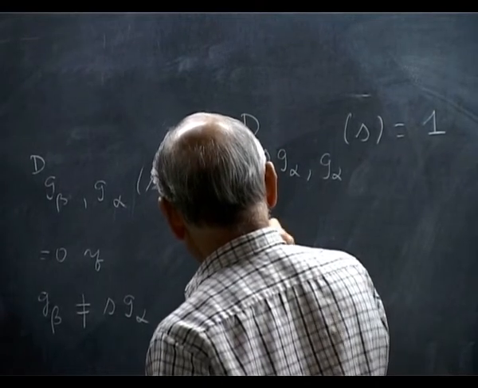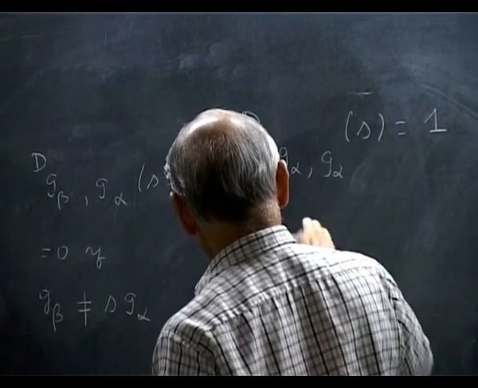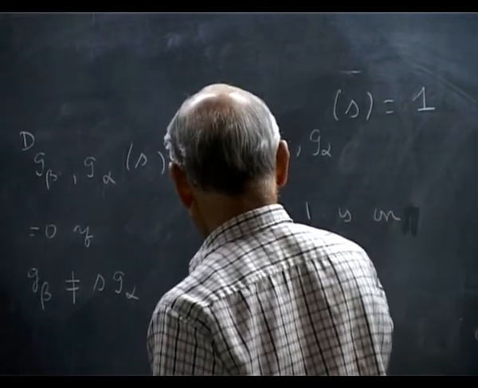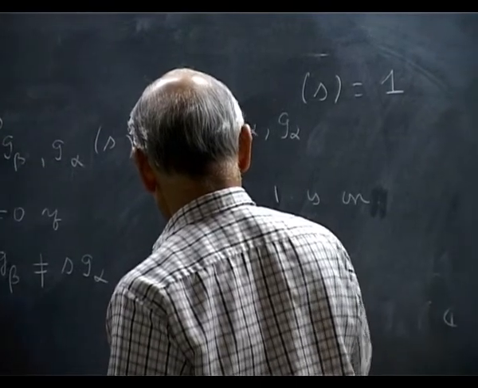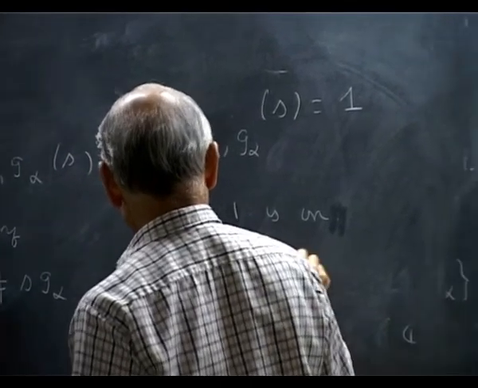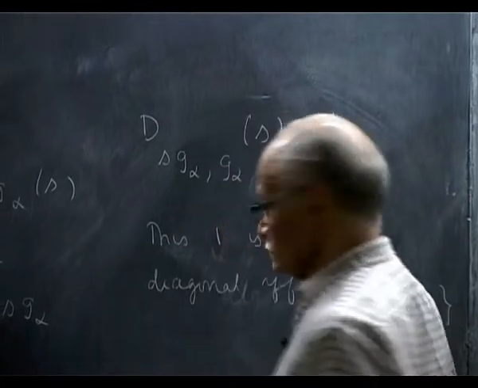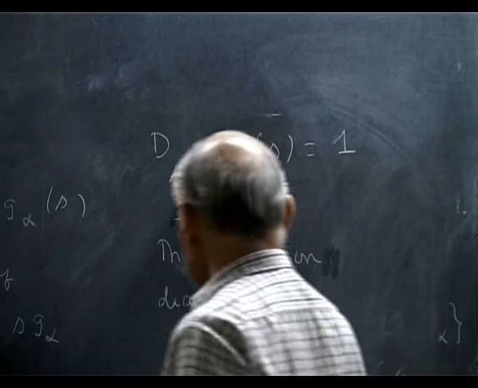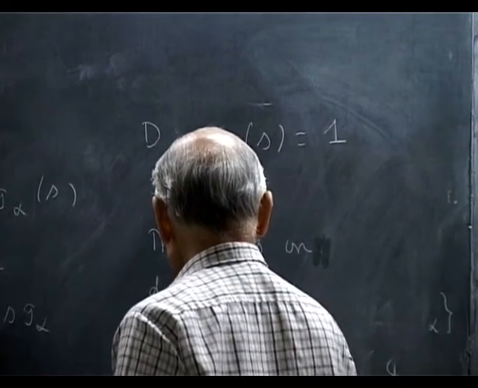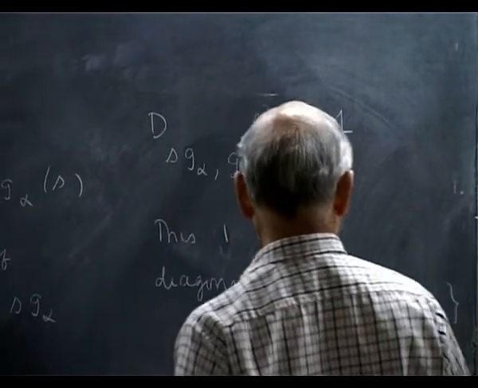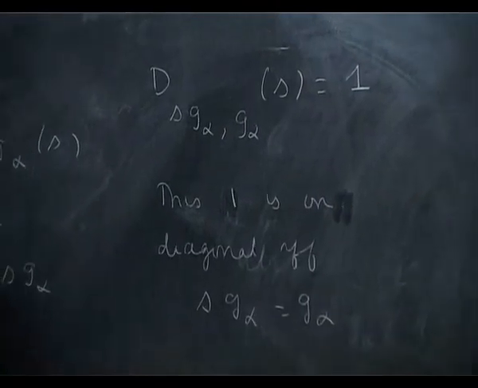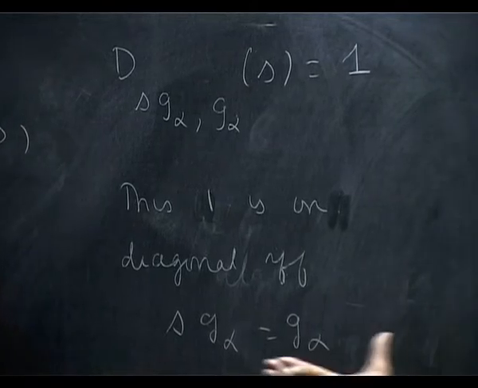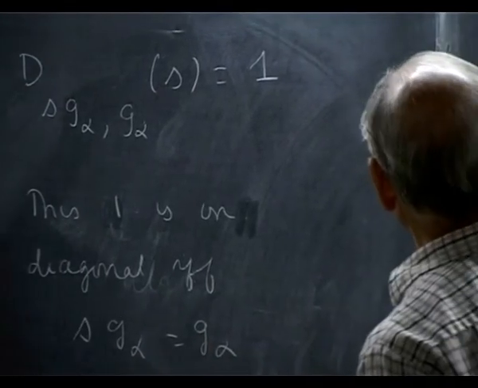But this 1 is on the diagonal only if S G alpha is G alpha, meaning S is equal to identity.